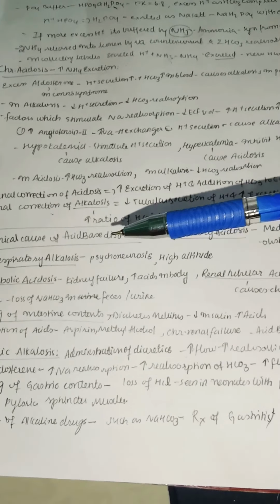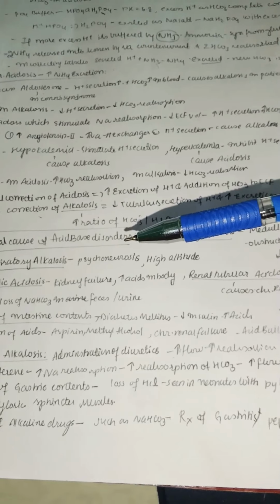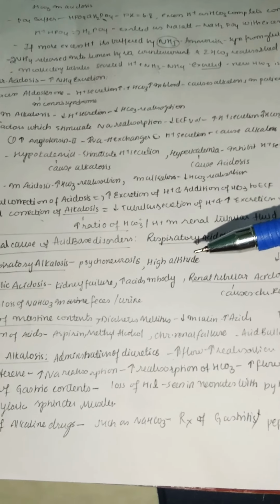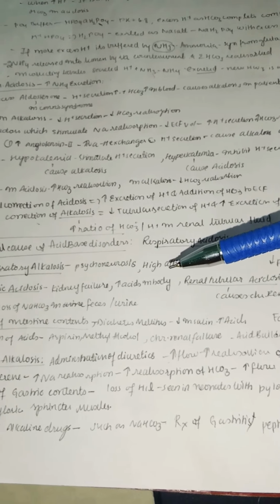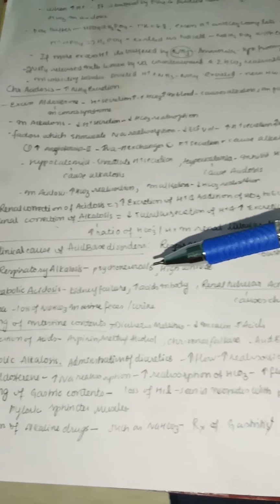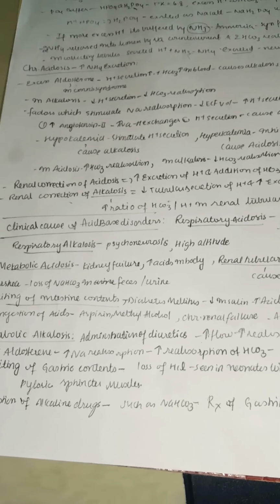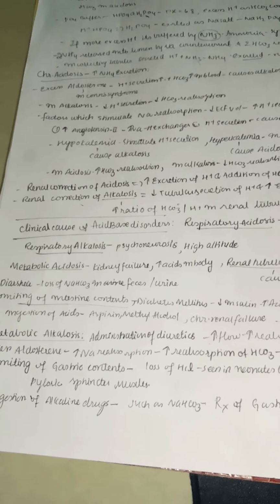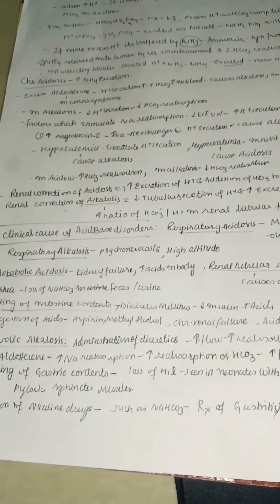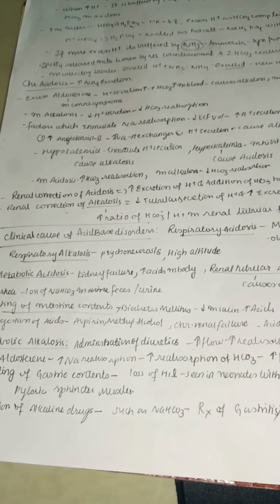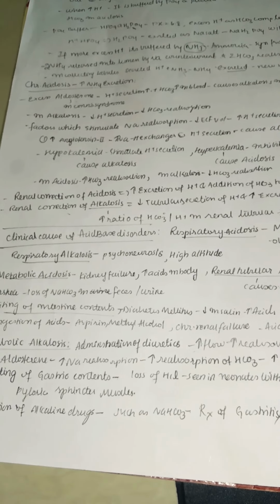And next, in respiratory alkalosis, the causes may be psychoneurosis or high altitude. High altitude is actually a physiological cause, whereas psychoneurosis is a pathological cause. Whatever the cause, if you go to high altitude, the partial pressure of oxygen will decrease, and as the pressure of the oxygen entering your body decreases, it leads to respiratory alkalosis, because you will hyperventilate.